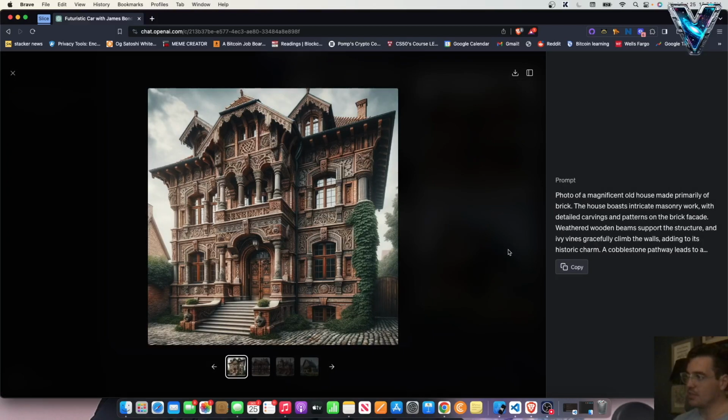Photo of a magnificent old house made primarily of brick. Well, that doesn't look like brick to me, but AI is not perfect, obviously. The house boasts intricate masonry work with detailed carvings and pattern on the brick facade. Maybe, I guess you could do that with brick, but it kind of seems to defeat the purpose of brick. Weathered wooden beams support the structure, and ivy vines gracefully climb the walls, adding to its historic charm. And then a cobblestone pathway leads to... I do like the ivy on the side there.